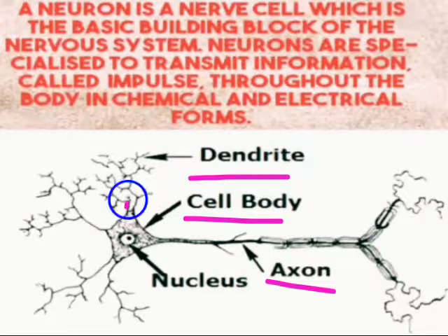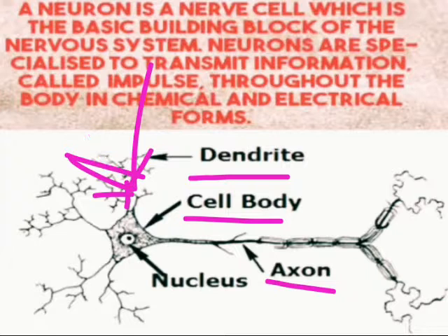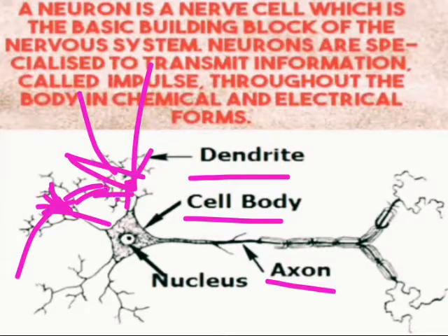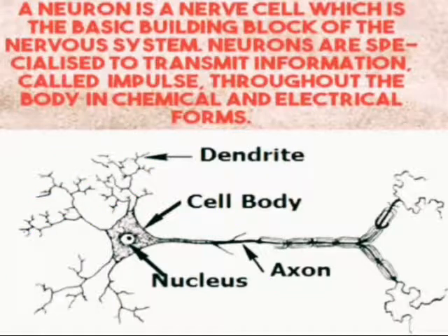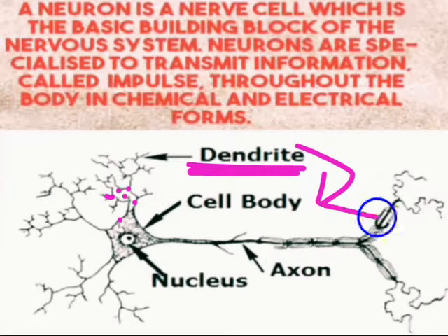What is a dendrite? A dendrite is a branch or short, thin extension. What is the meaning of short, thin extension? It means it is very short, like a branch. It will be in different branches. First of all, the receptor will pass the information to the dendrites, the short, thin extensions. Their main function is to pass the information to the cell body.